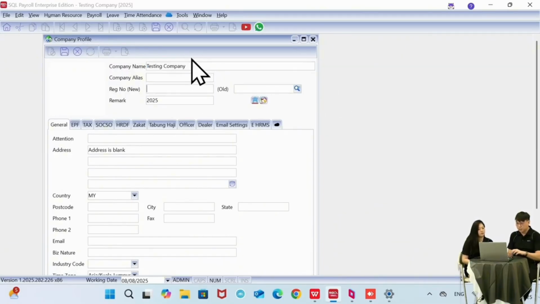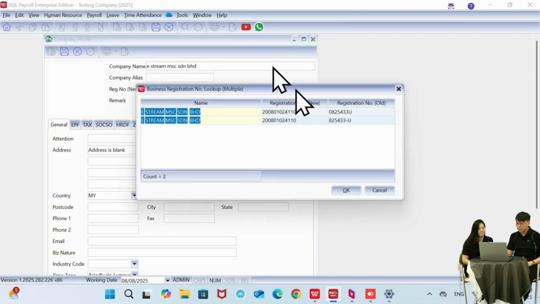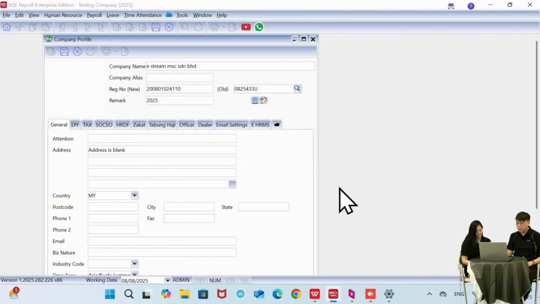Actually, using our software, you can directly search the registration number out by clicking this button. Okay, after you choose this search button, actually the registration number is auto keyed in here. Okay, so here you can remark your company, maybe it's latest, okay, let's say latest-2025.